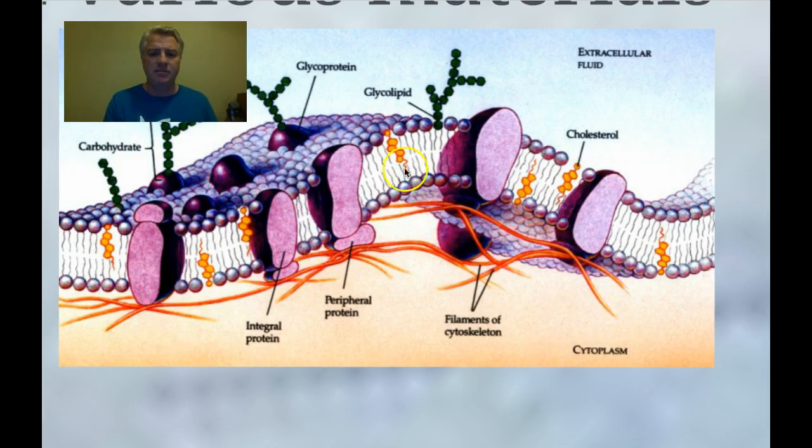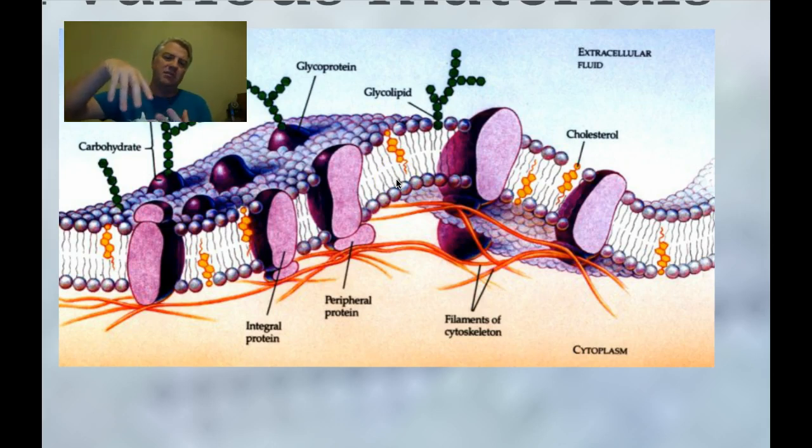You'll see the main component of the cell membrane is the phospholipid bilayer. You'll also notice these large purple structures in this drawing. Those are proteins, and their job is to allow certain things into the cell that can't freely diffuse through the membrane. These little structures, the cholesterol molecules, are embedded throughout the membrane, and their job is to help the cell membrane maintain the proper fluidity.